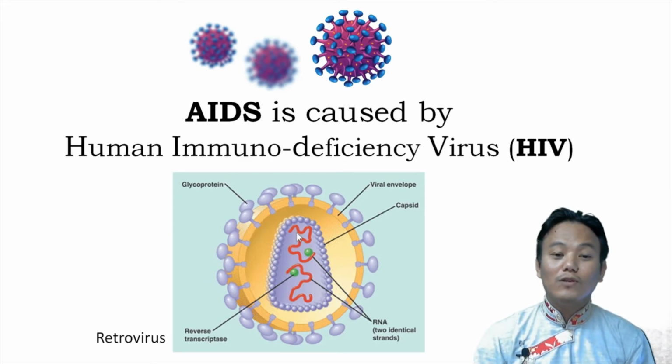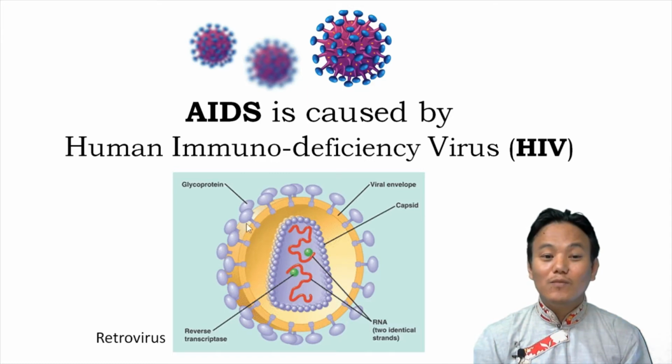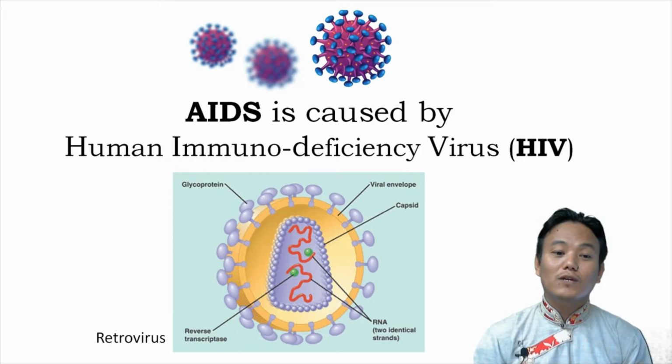These RNA molecules are enclosed within a protein capsid, and outside the capsid there is one more layer called the viral envelope. On the viral envelope you can see these protruding glycoproteins, and they are pretty important. They use them for recognition of their target or attaching themselves to their target cells during infection. So HIV is a retrovirus, and you should remember this structure of HIV.